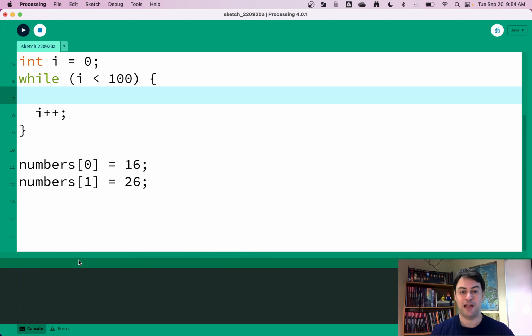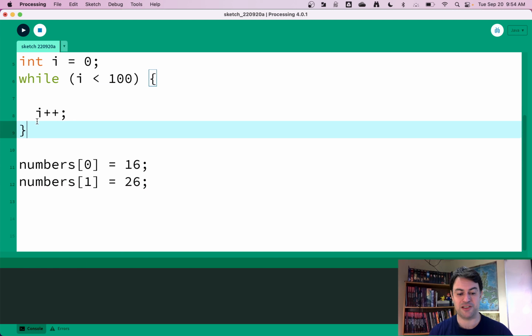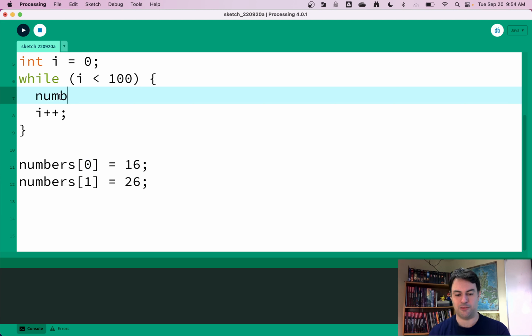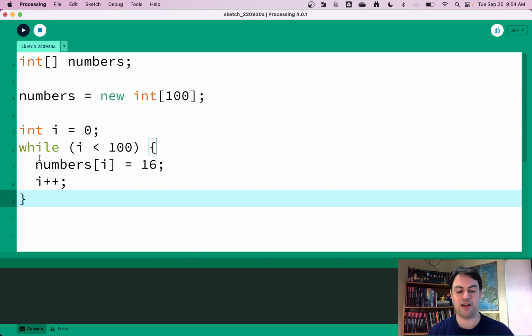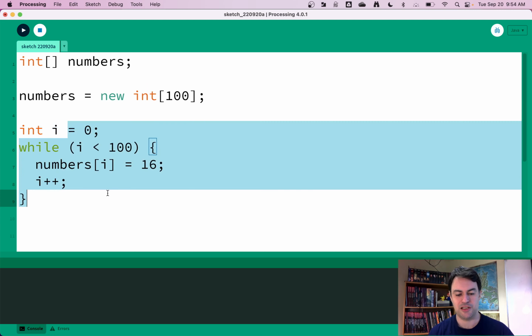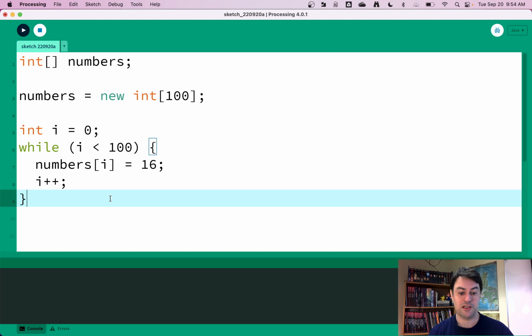This while loop structure, I'm just going to move this down a bit, is really great to work with arrays. The way you could do it is basically this I value you could plug into the page number slot, or the index slot. So I can say numbers sub I equals 16. This is fantastic because now I can go to all 100 pages and write down the number 16 in just like 4 lines of code. If I was to try to run this, we'll see that no errors happen.